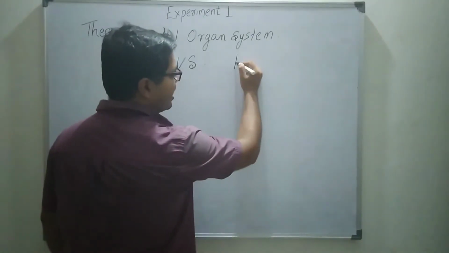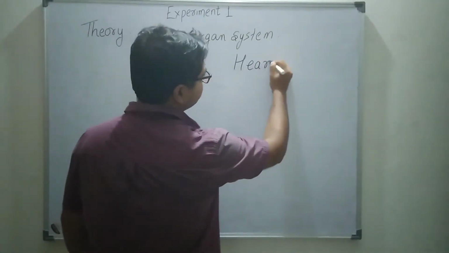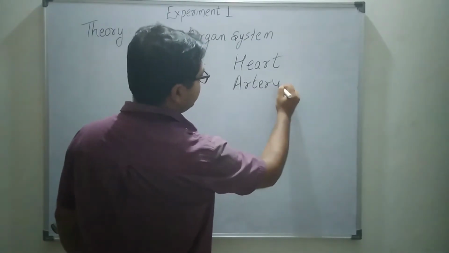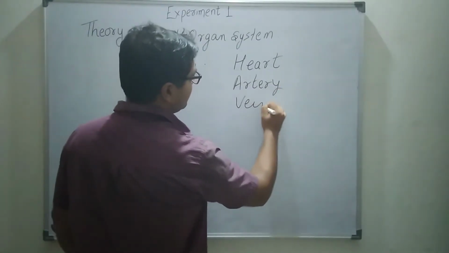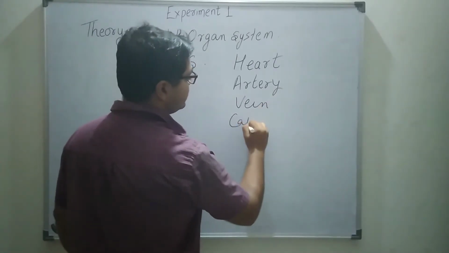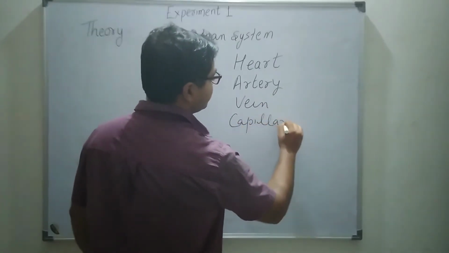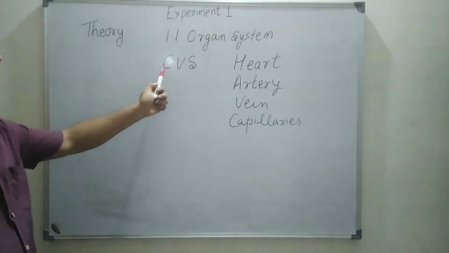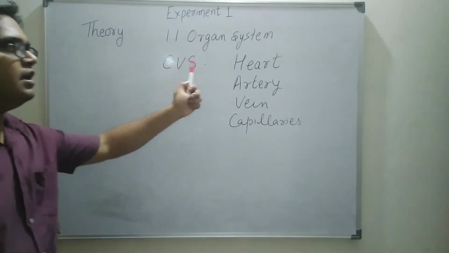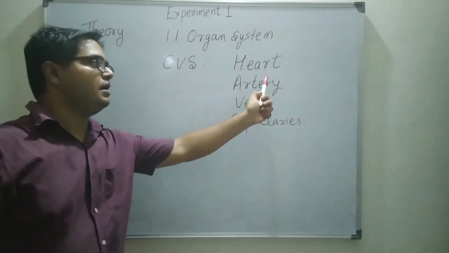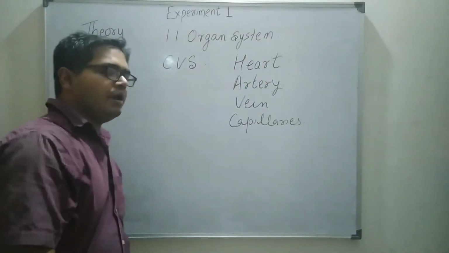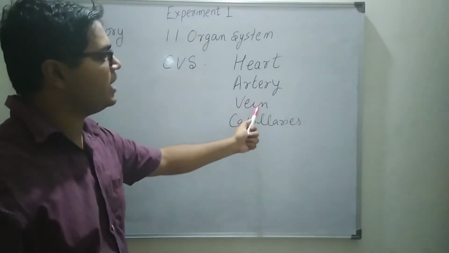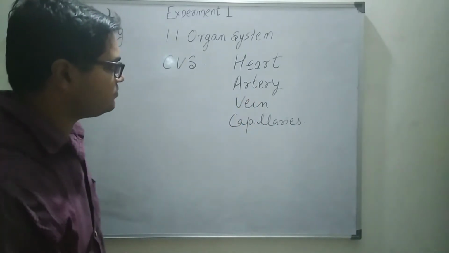Major organ is heart, artery, vein and capillaries. Cardiovascular system contain organ like heart and then blood transporting vessels like artery, vein and capillaries.